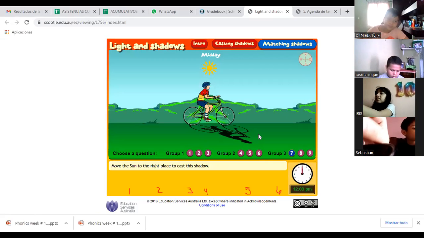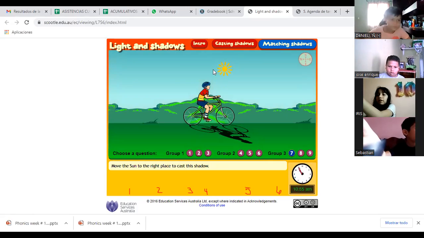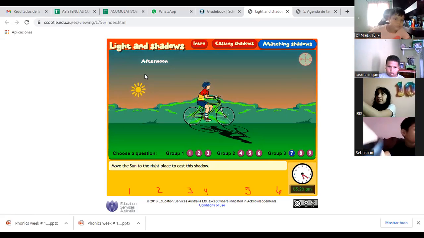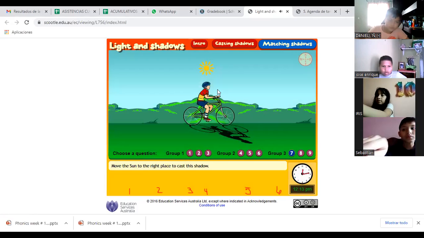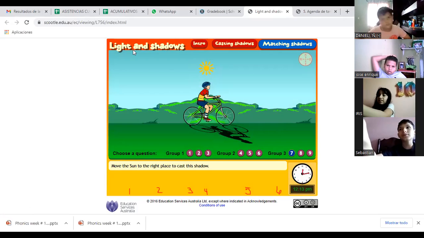Now in here, we need to move the sun. Midday will never give us this shadow. So we need to move the sun to the morning, or to the afternoon. At what time do you think this sun might be? The sun is in the wrong place. Try. Where does the sun need to be to reflect that shadow?